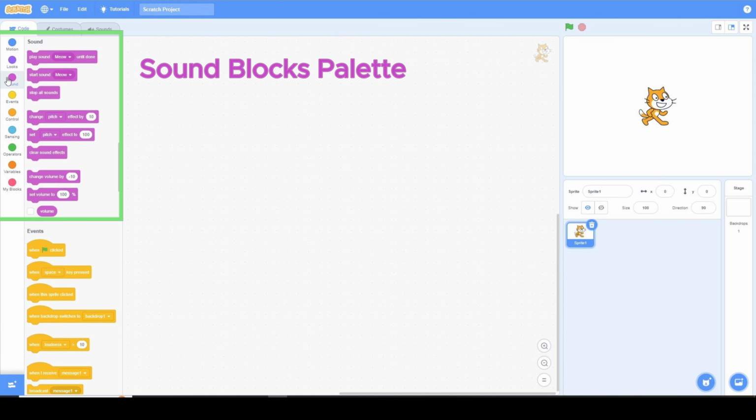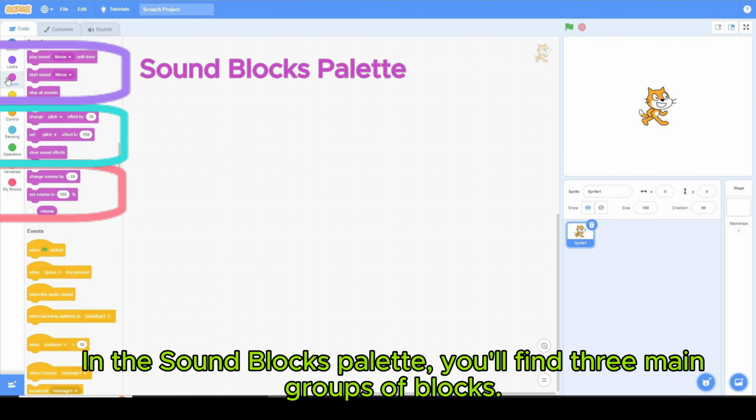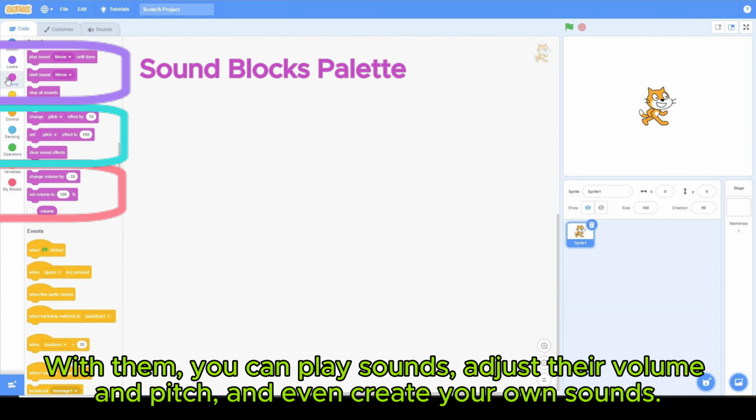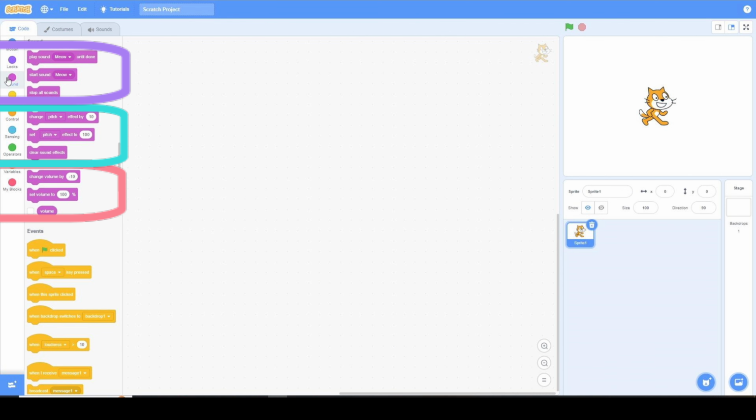Scratch Sound Blocks Palette. Let's start by exploring the Sound Blocks palette. In the Sound Blocks palette, you'll find three main groups of blocks. These blocks are your tools for controlling sounds in your Scratch projects. With them, you can play sounds, adjust their volume and pitch, and even create your own sounds. Let's dive deeper into controlling sound in Scratch.